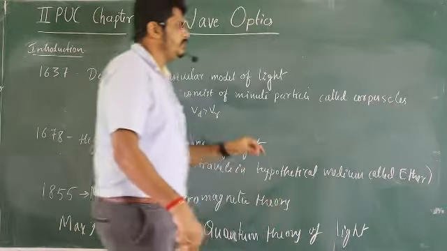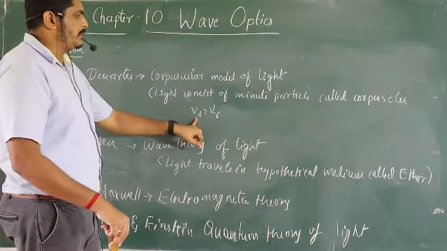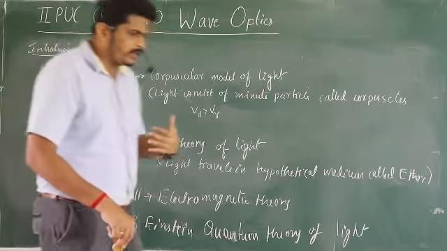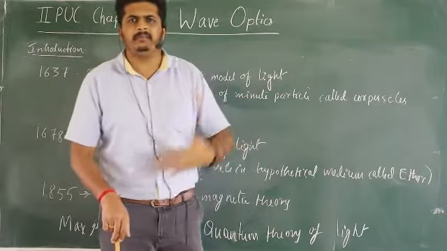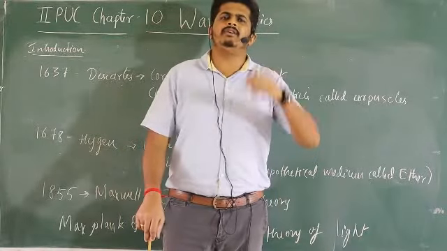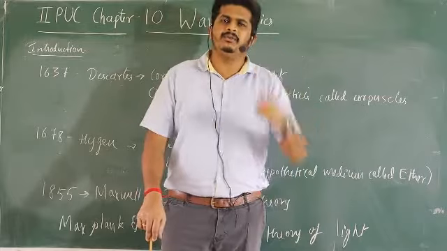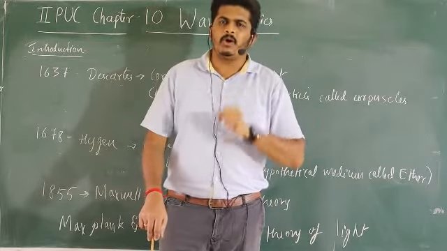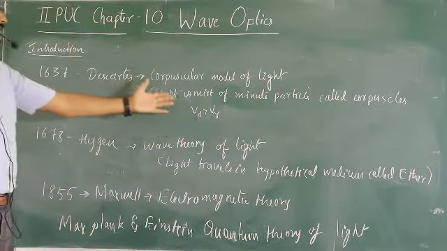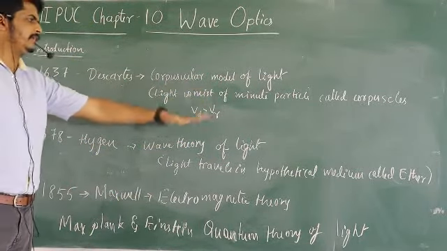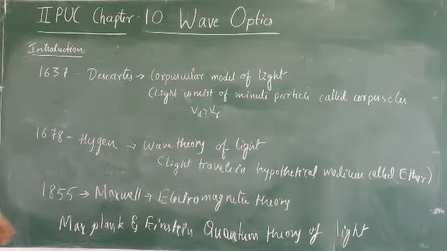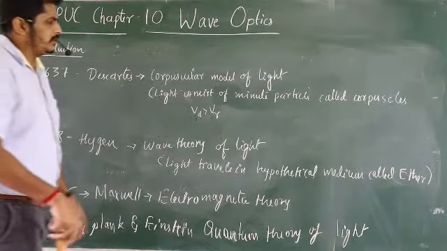So what happens here? The speed in a denser medium is greater than in a rarer medium. Then there was an international committee, where scientists meet and give their theories. In that one, the corpuscular theory failed. Even Newton also failed. Why? Because there was one scientist. Once light consisting of minute particles was fine, thereafter the speed of light in a denser medium compared to a rarer medium, all these things were explained, right?